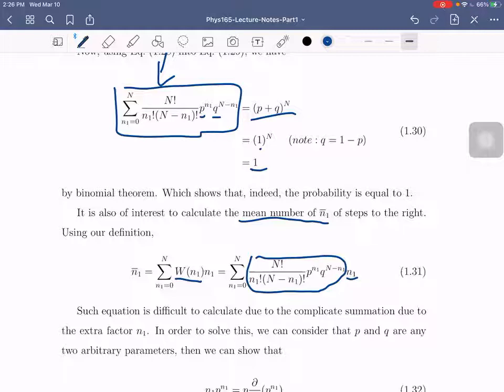So, ganyan siya. So, kung titingnan nyo dito sa summation, this is actually quite complex kasi tingnan nyo, summation siya and naka-factorial pa yung iba dito. And mayroon ka pang exponent na N1 and naka-multiply pa ng N1. So, hindi siya ganun explicitly kadaling gawin. So, we can use some trick para ma-solve ito.